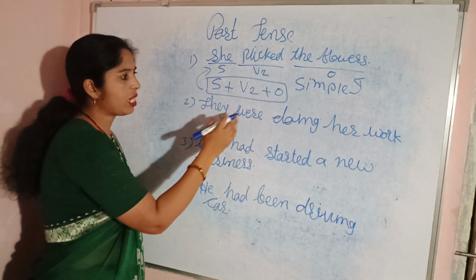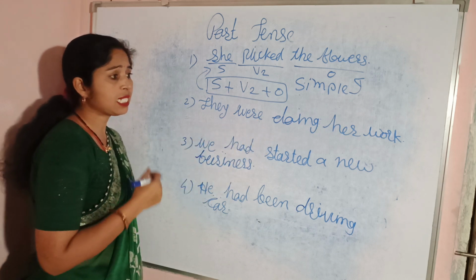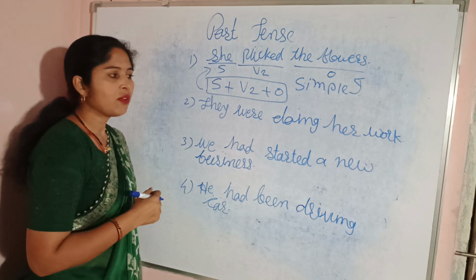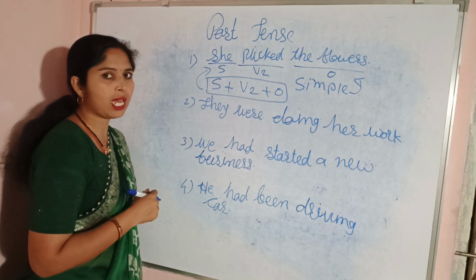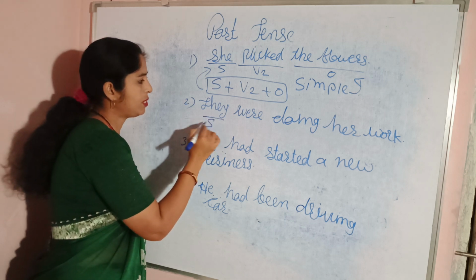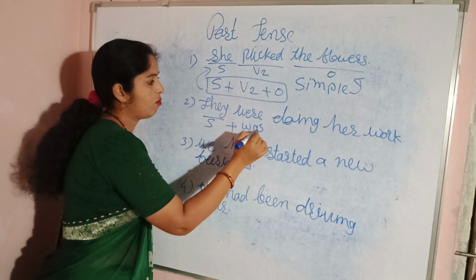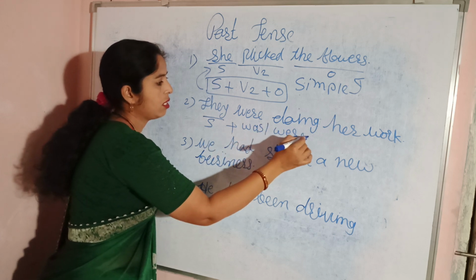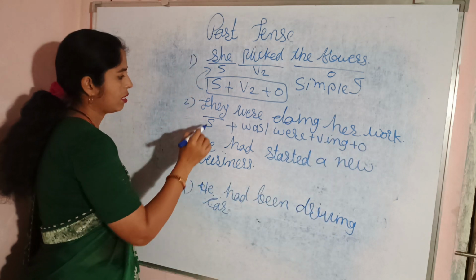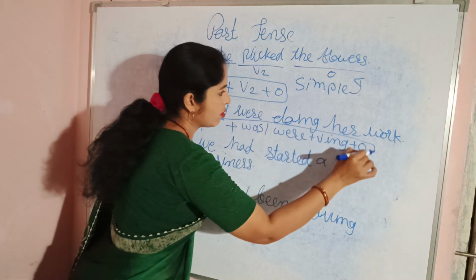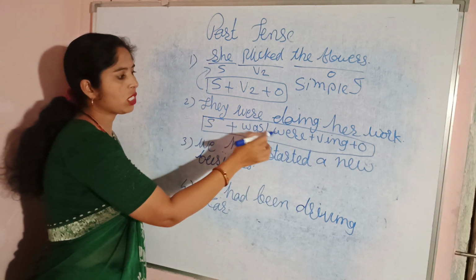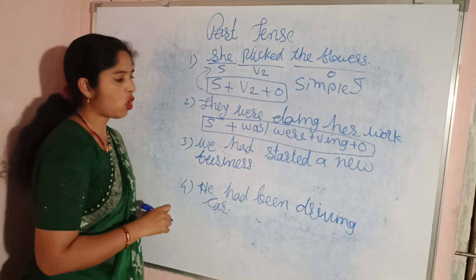Now let's see: they were doing her work. This sentence is related to the past continuous tense. How will we identify it? We identify with the help of the formula, and the formula of past continuous tense is subject plus was or were plus VING plus object. This is the formula of past continuous tense: subject plus was or were plus VING plus object.